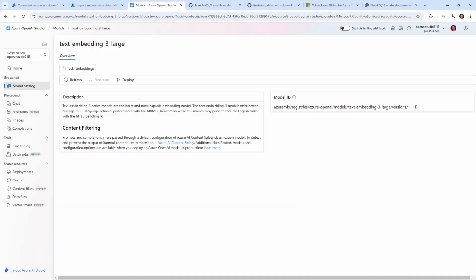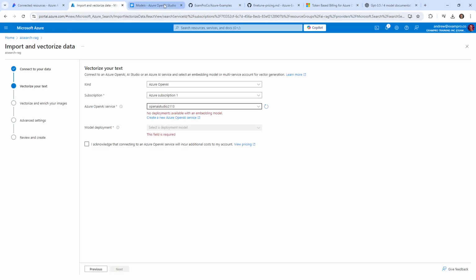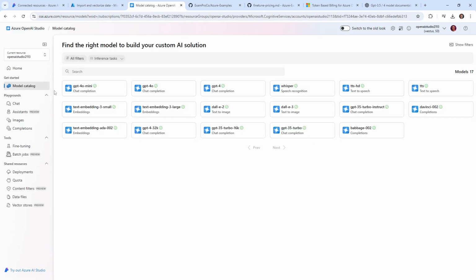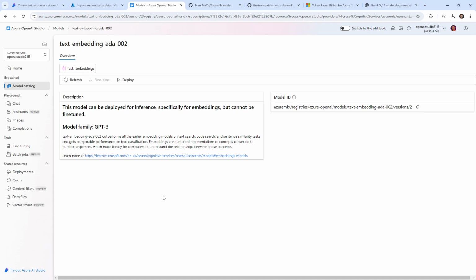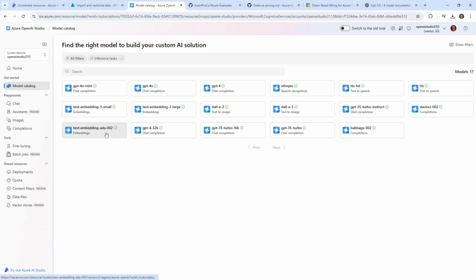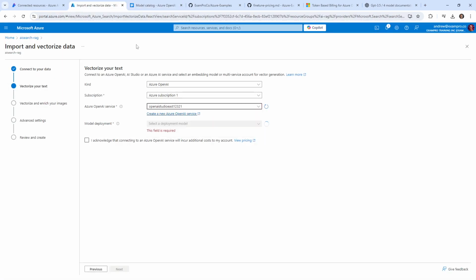Yeah, so it's really weird that they do that and they don't make it really easy for us. Is there anything else that can do embeddings? Not that I know of. There's also Ada. Let's try Ada. But it cannot be fine-tuned. Okay, maybe we'll avoid this one. And if that's the case, let's just switch over to our other studio, which is in Sweden.